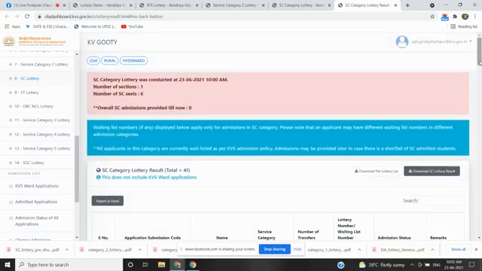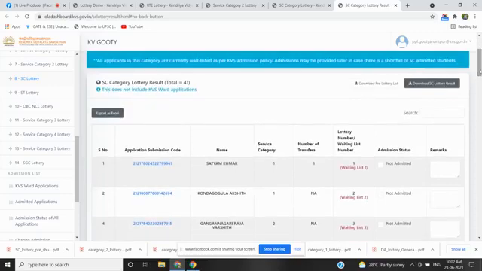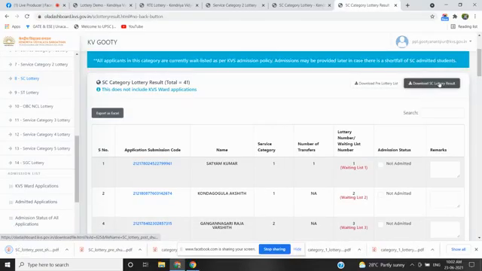Now you can see the download SC lottery list. The post lottery sequence is generated and you can see it. And why it is shown as waiting list 1, 2, 3, I have already explained. If there is any shortfall of 6 SC candidates from service categories and the RTE, then the candidates from this list will be taken.